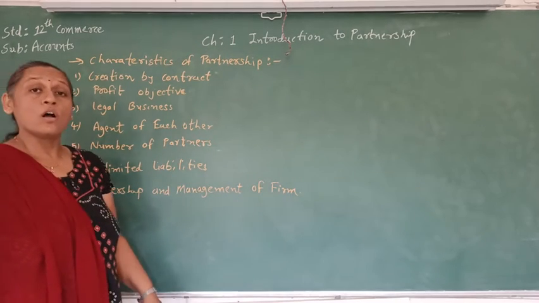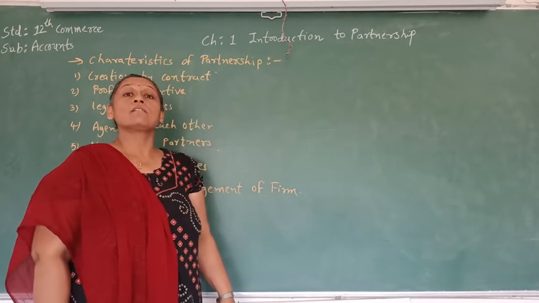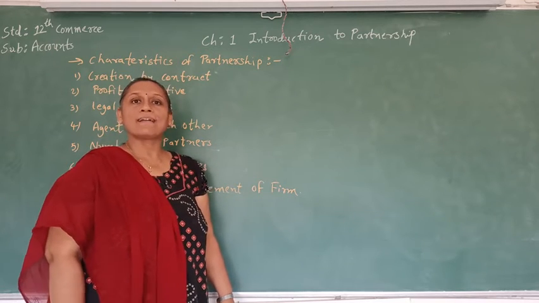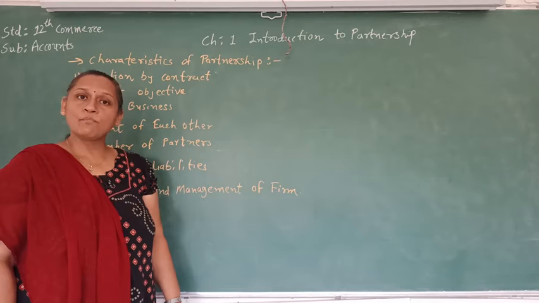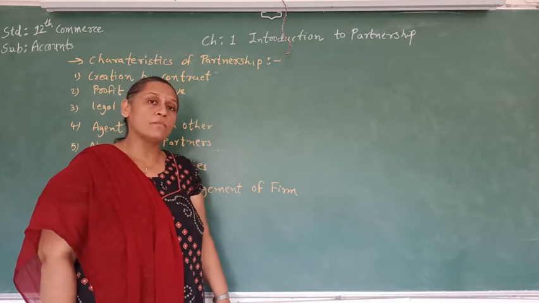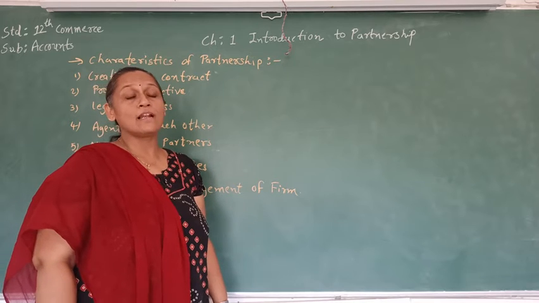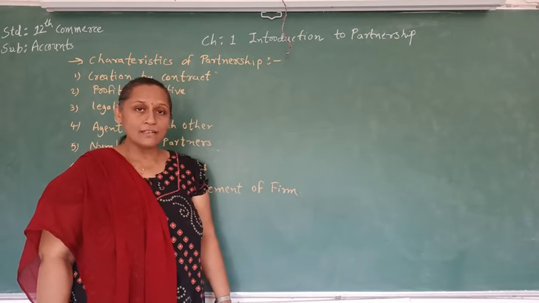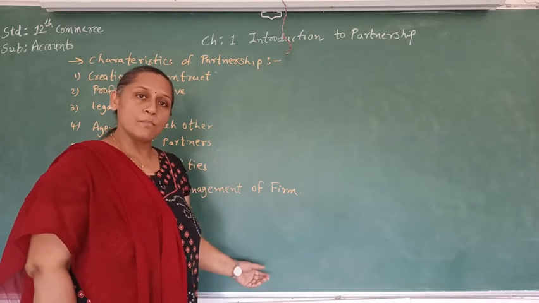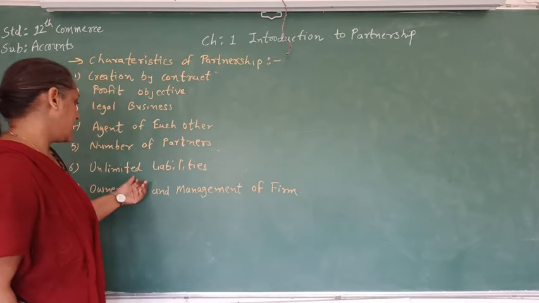The sixth one is unlimited liability. All the partners are unlimitedly liable for the losses or liabilities of the partnership firm. If there is a big loss or if the liability increases in the partnership firm, the partners have to sell their personal assets and bring that capital into the business to pay off the liability of the partnership firm. So that is the sixth characteristic.